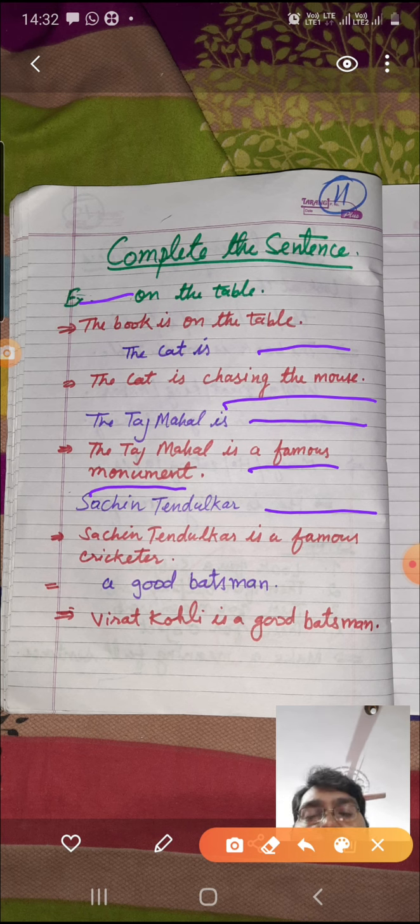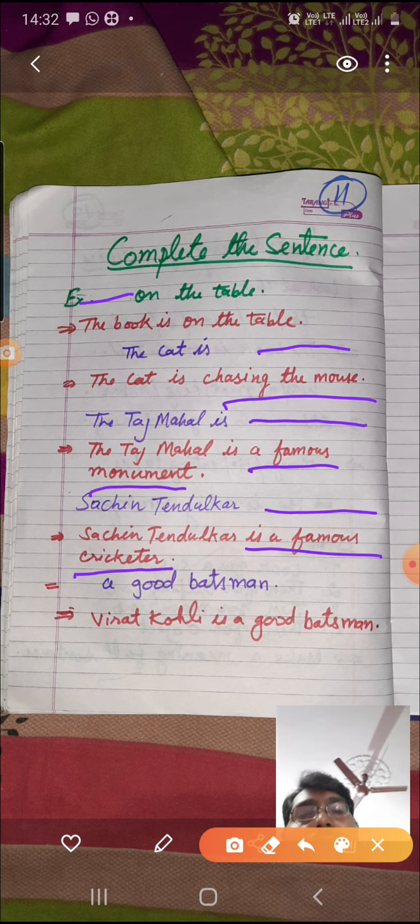You can make your own sentences. This I have made: Sachin Tendulkar is a famous cricketer. Then you can make: Sachin Tendulkar is one of the best batsmen in the world. Okay. So you may make it on your own easily. Okay, another example: "a good batsman," and in the beginning there is a space. So how will you write it?